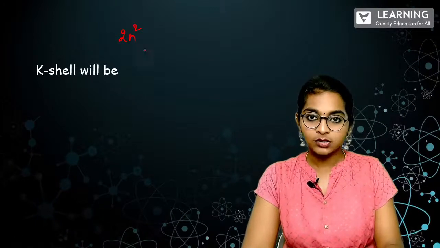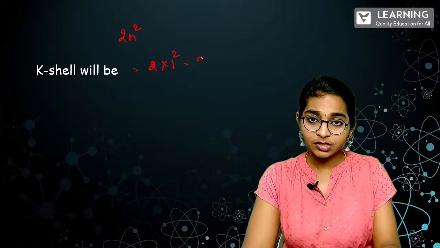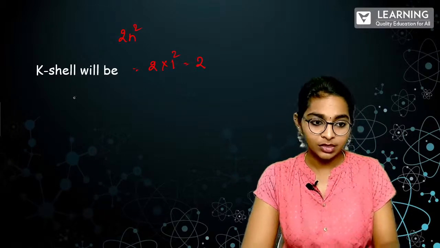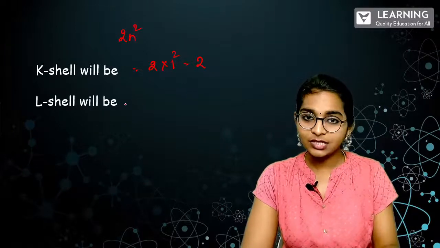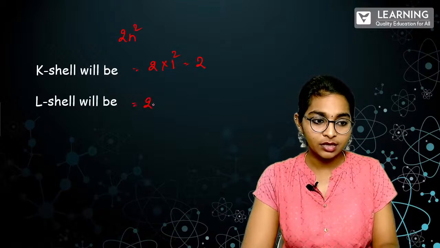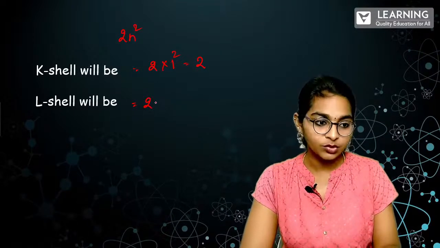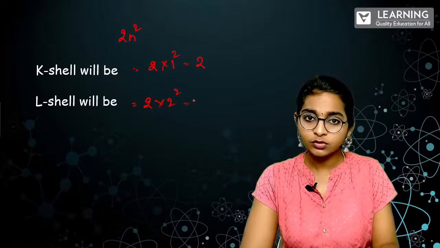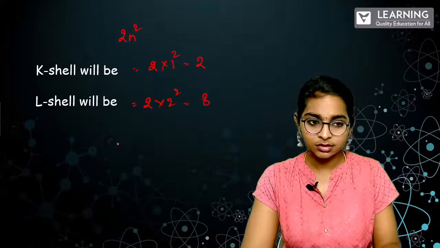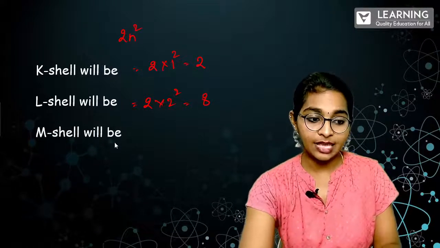Okay. So 2n square. So this we can write it to be 2 into 1 square. So obviously it's going to be 2. Yes or no? Correct. So the next shell, L shell. So what are you going to write there? So L is n equals 2, right? So 2 square. 2 2s are 4, 4 2s are 8. Clear? And then you will have this M shell.